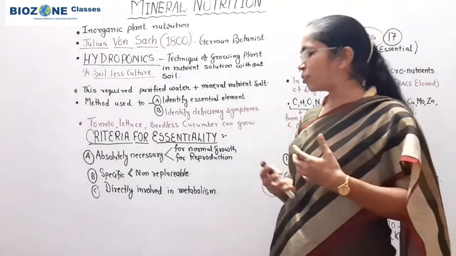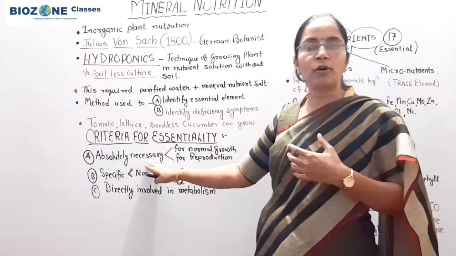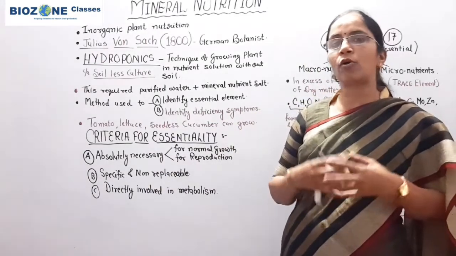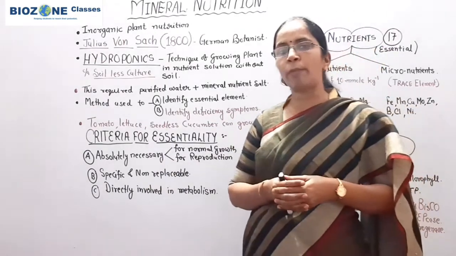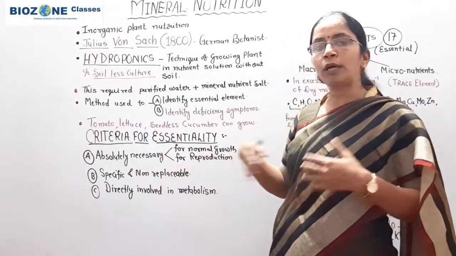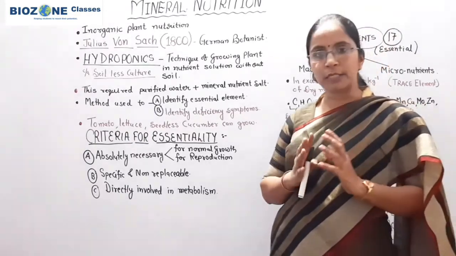So when reproduction does not take place due to deficiency of any essential element, then automatically seed formation stops in the plant. With the help of this you can identify whether the element is essential or non-essential.